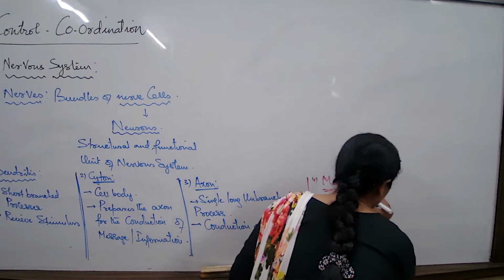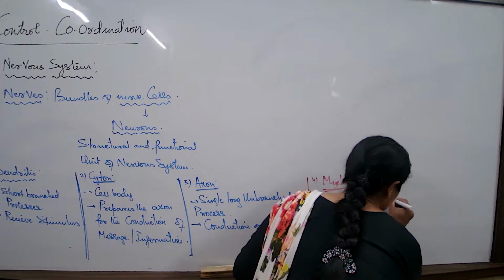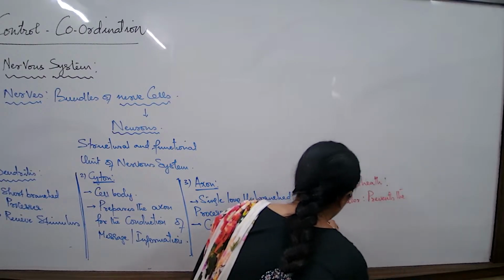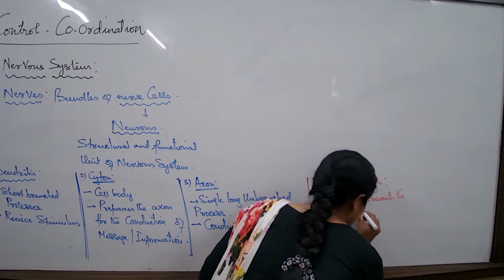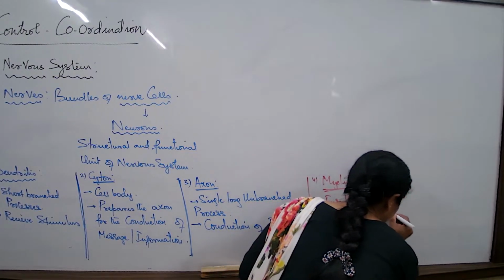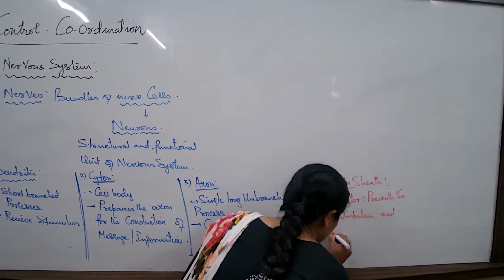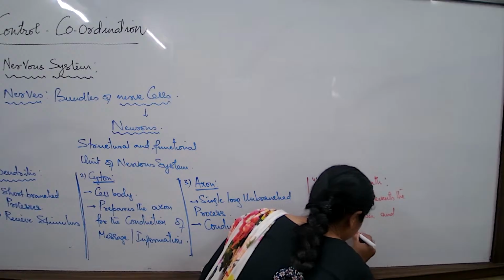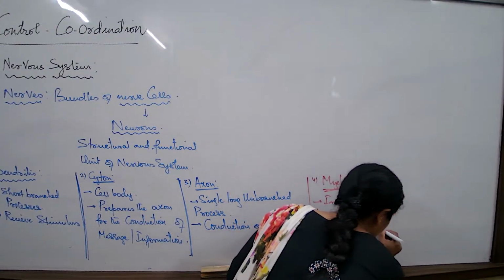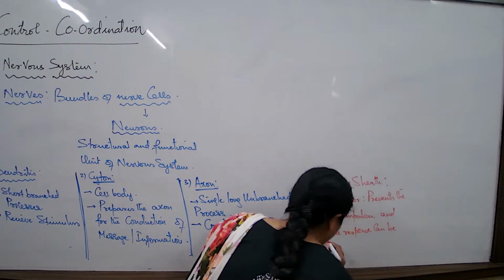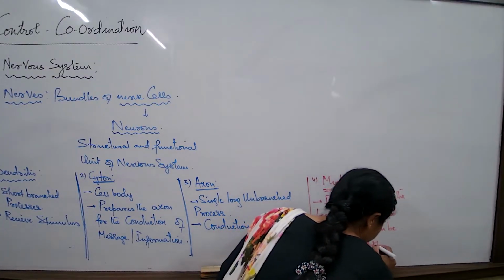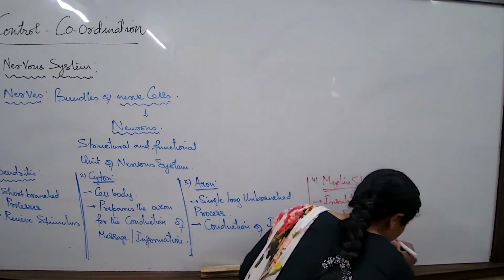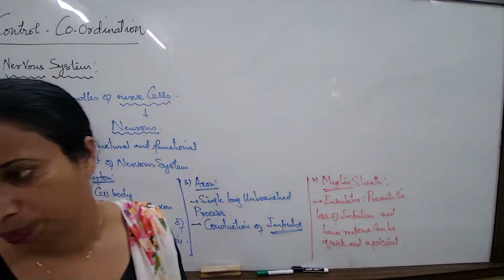What is the meaning of the word insulator? It prevents the loss of messages, the loss of impulses, and hence the response can be quick and efficient. The response can be quick and efficient, that's why.